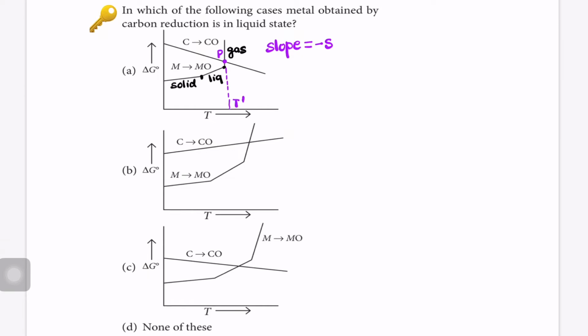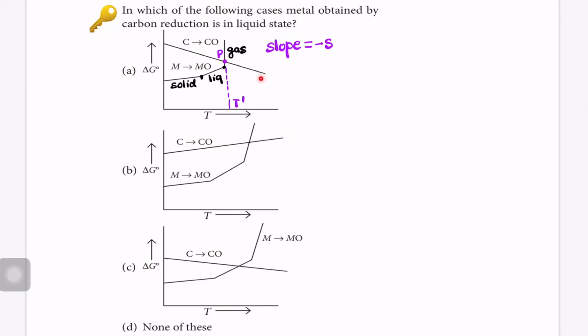So we can see if the temperature is greater than T dash, like this temperature, then only carbon will be able to reduce this metal oxide, because at a higher temperature the carbon to carbon monoxide curve has more negative delta G naught.